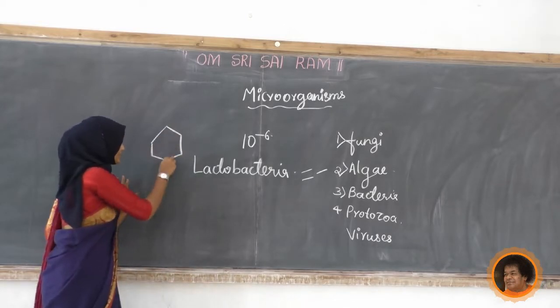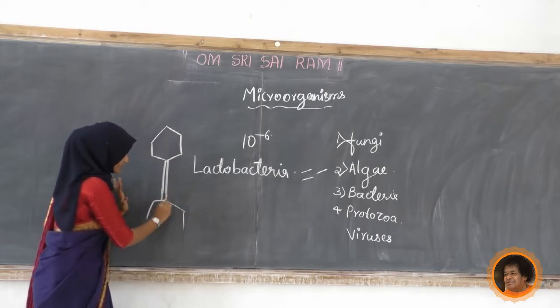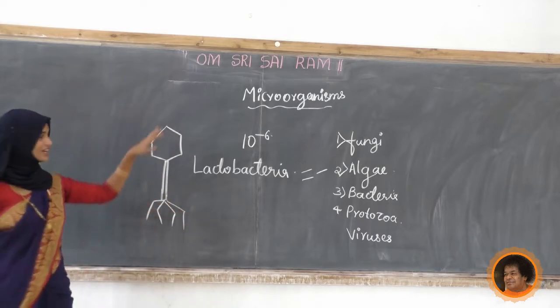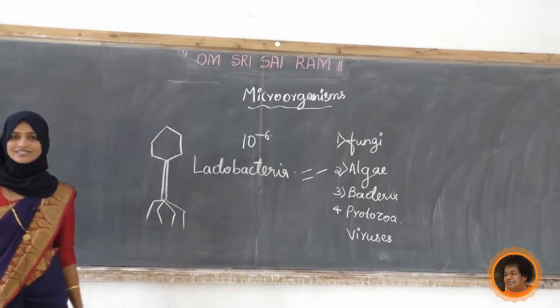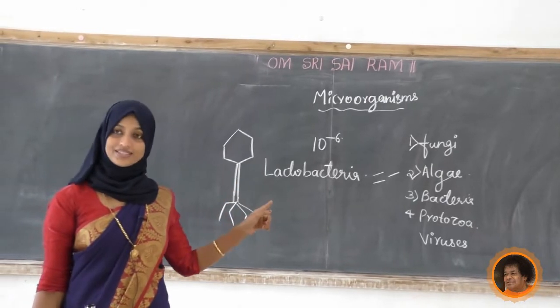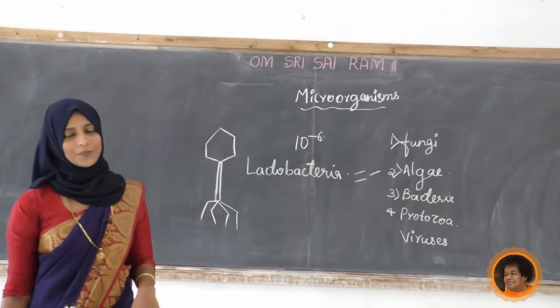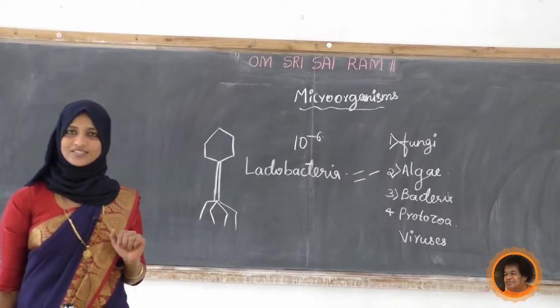Bacteriophages have a structure like this. See, this is a bacteriophage: head, tail, neck, collar, all those things it has. See, this is a virus which is giving diseases to the bacteria. Yes, you come to know, no?